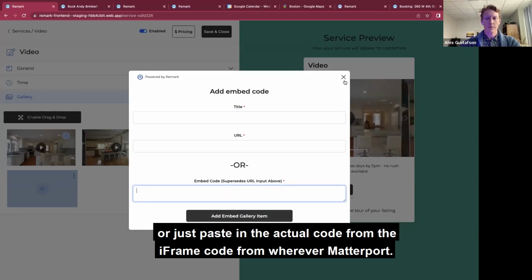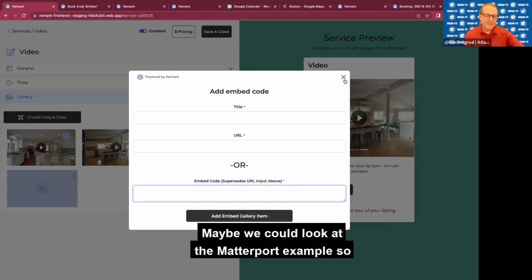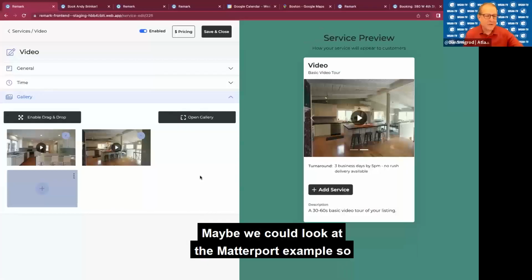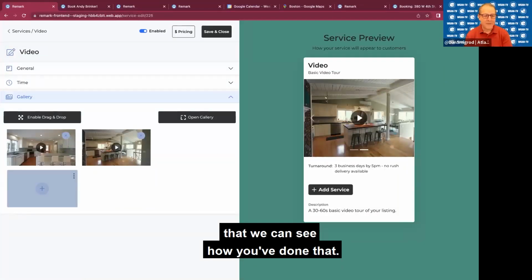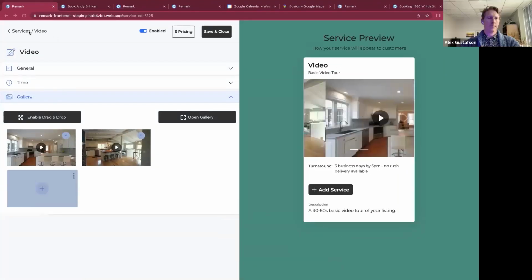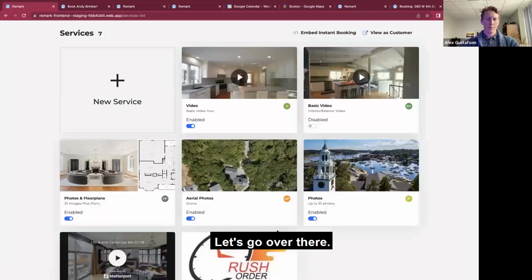from wherever, Matterport, YouTube, maybe Vimeo. We could look at the Matterport example so that we could see an example of how you've done that. Yeah. So let's go over there.